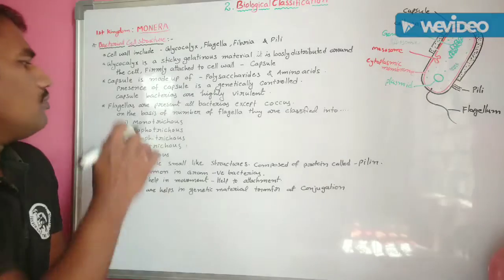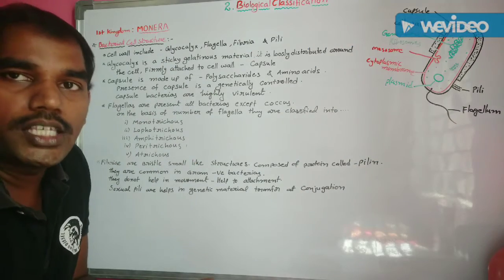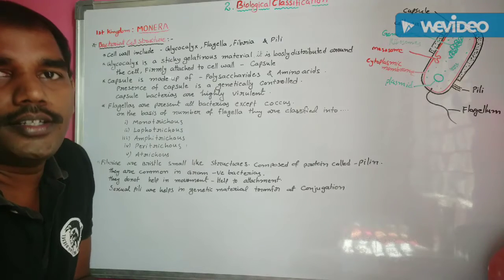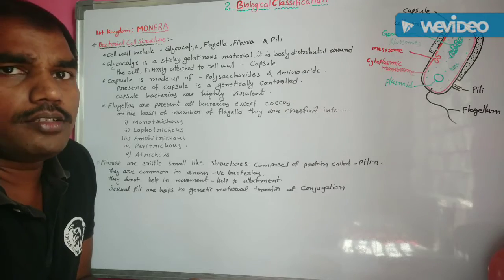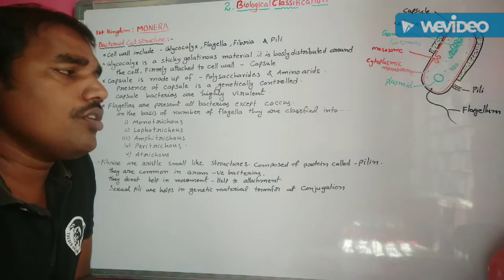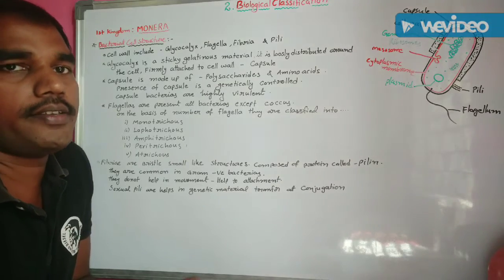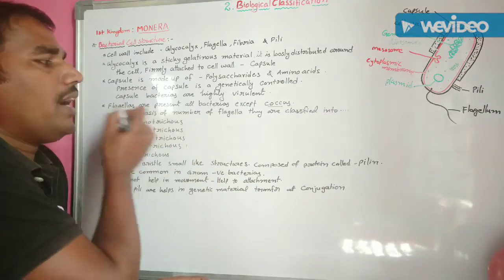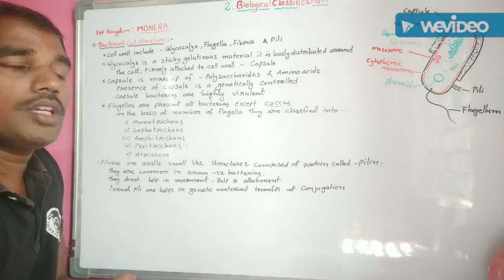The next one, flagella are present in all bacteria except some spherical bacteria called cocci bacteria. These are the non-motile bacteria. Spherical or round-shaped cocci bacteria are the non-motile bacteria. Okay. Except these cocci bacteria, the remaining bacteria contain flagella for their locomotion. Understand?